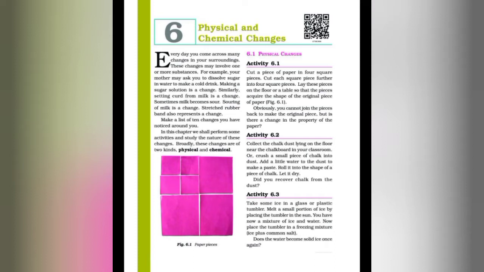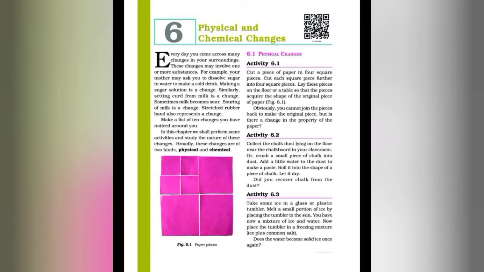So in this chapter we will study the nature of these changes, and broadly these changes are of two kinds, physical and chemical. So let us start with the physical change. One activity is given, explaining the physical change. Activity 6.1.